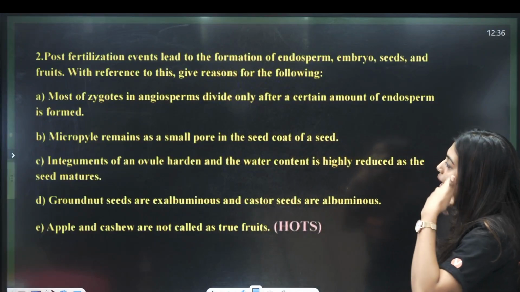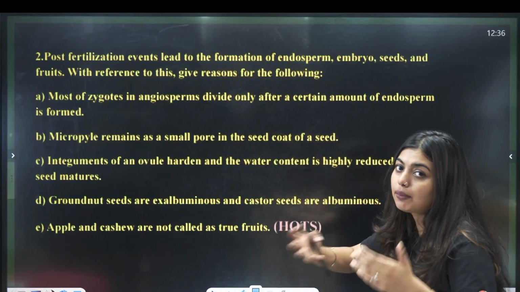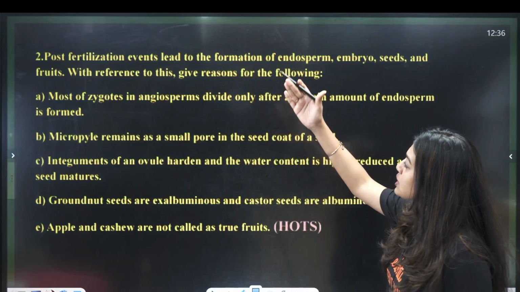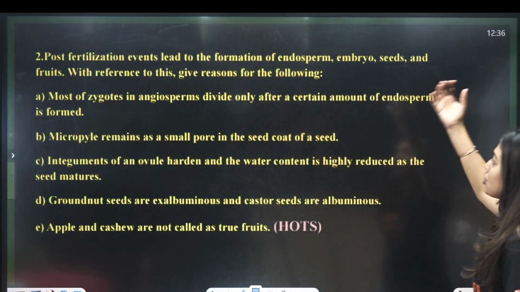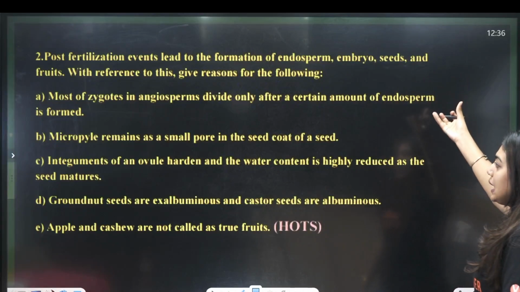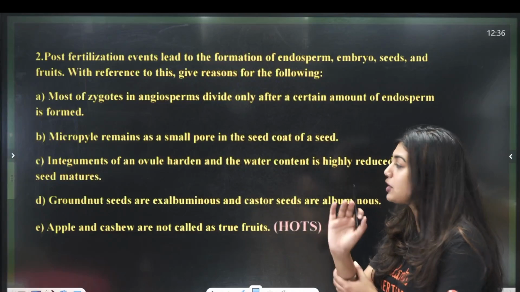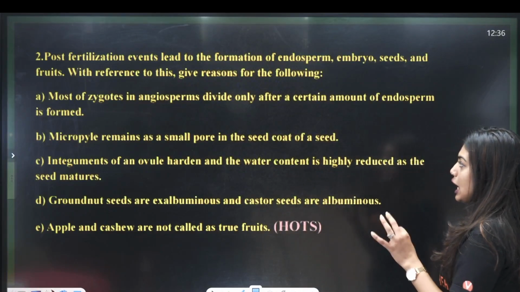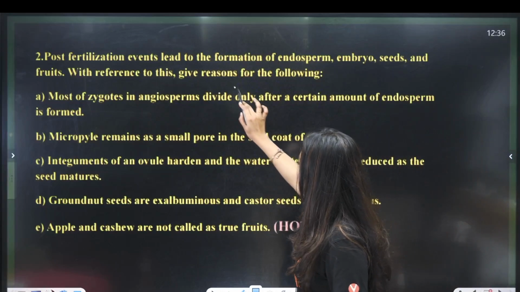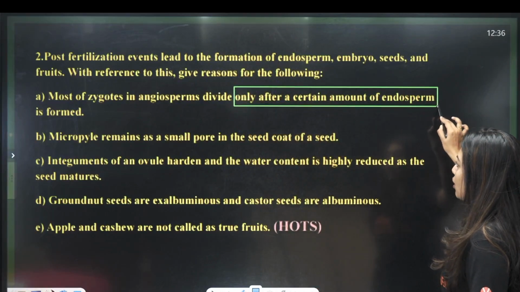Next question is going to be, these are the two questions, okay, which might come for your midterm exam. Post-fertilization events lead to the formation of endosperm, embryo, seeds and fruits. With reference to this, give reason for the following. Okay, first question. Most of the zygotes in angiosperm divide only after a certain amount of endosperm.